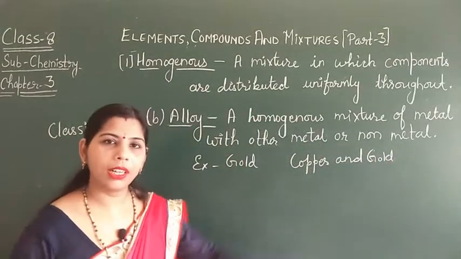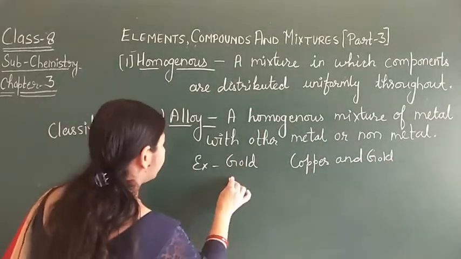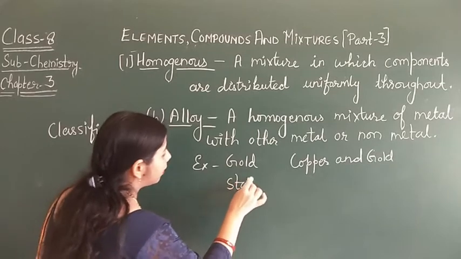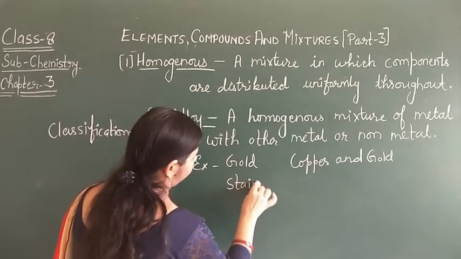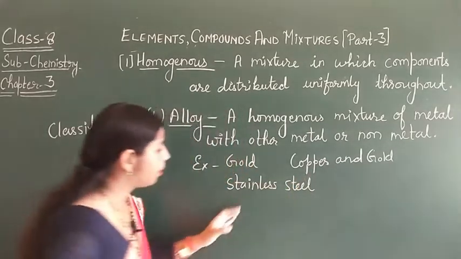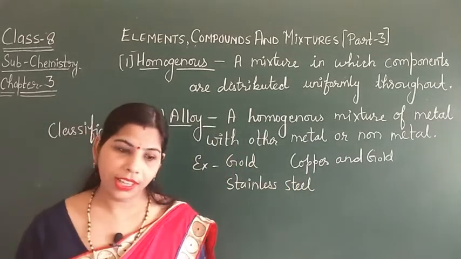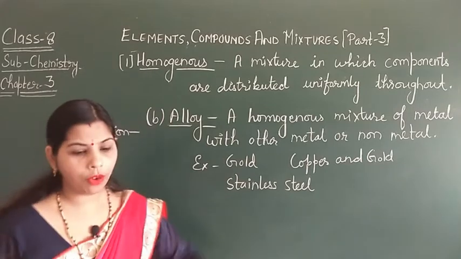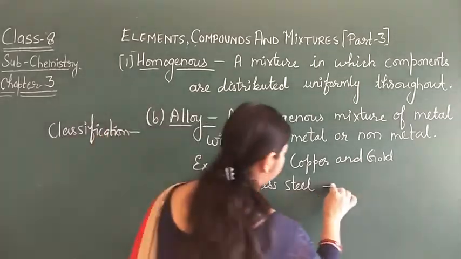If I take the example of stainless steel, stainless steel is an alloy of carbon and iron.